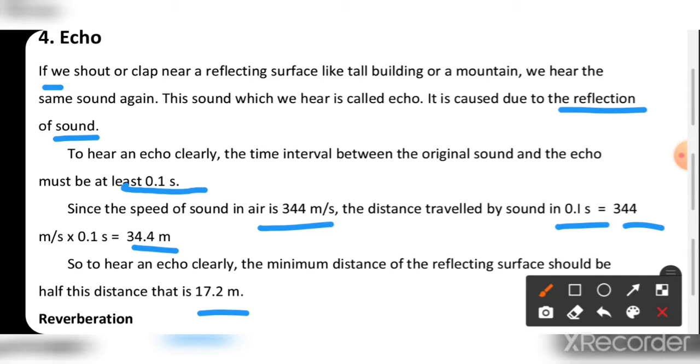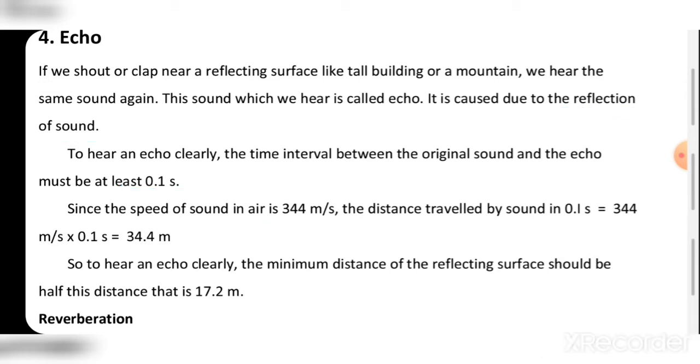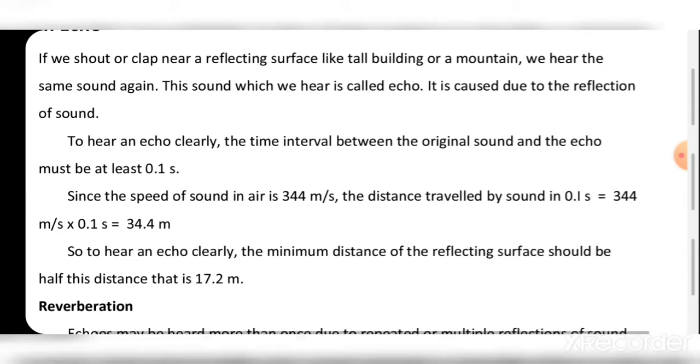है. ओके. तो विच इज कॉल्ड द इको? If we shout or clap near the reflecting surface like the tall building and mountain, then we hear the same sound again. This is called the echo. The main reason of echo is reflection of the sound. Okay, I hope you understood very well. If anybody has any query regarding this topic sound, then ask me in the comment box.